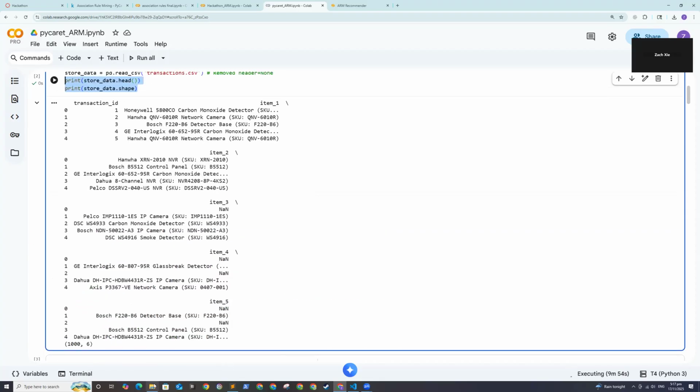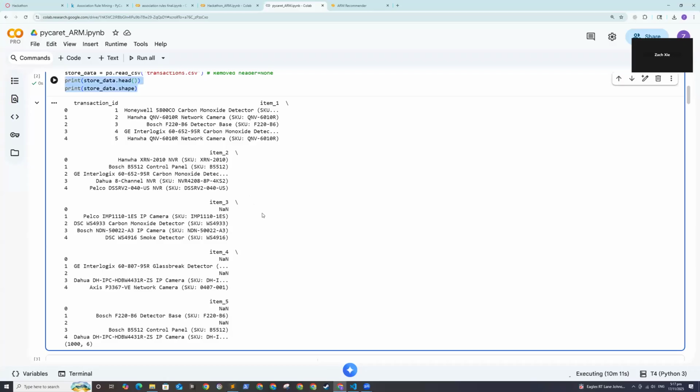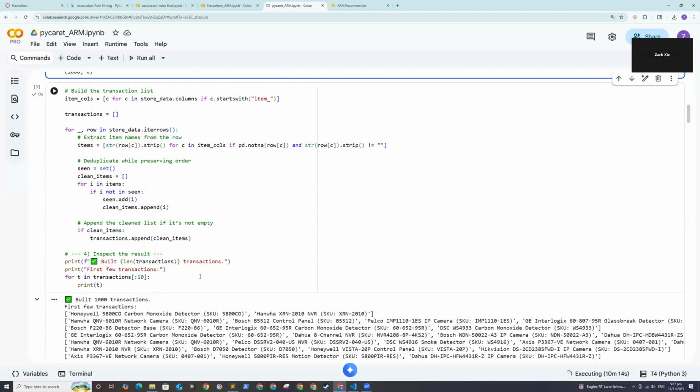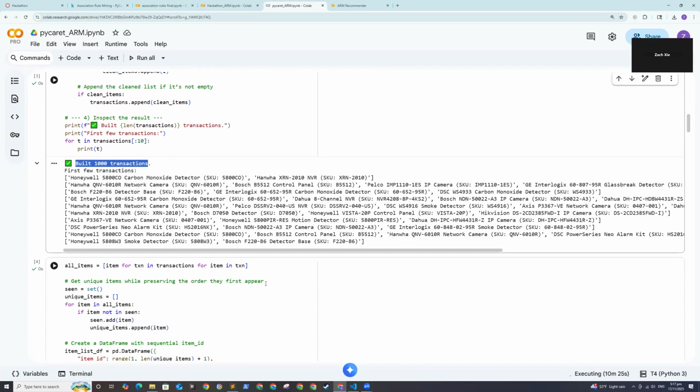Just to give you an idea, this is what the transaction data set looks like. It has a transaction ID and up to 5 items. In some transactions there are fewer items, so I have to extract them and drop empty items. Okay, so here's data processing, and we have a total of 1,000 transactions to train with.